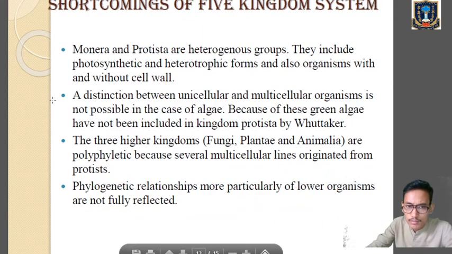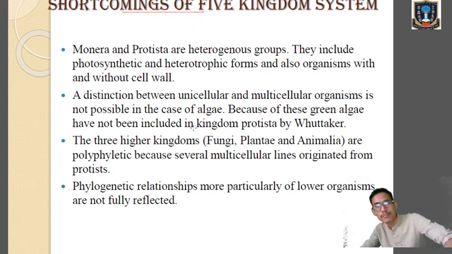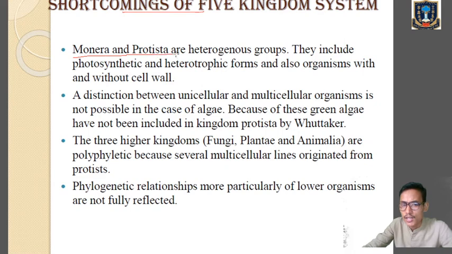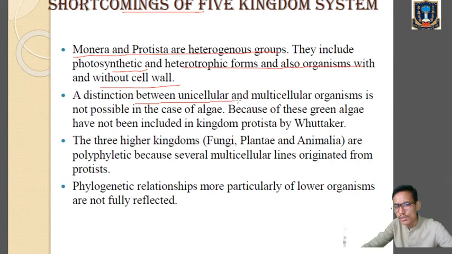But what are the shortcomings or the disadvantages of the five kingdom system of classification? Number one, Monera and Protista are heterogeneous groups, and they are not similar, but they include photosynthetic and heterotrophic forms, and also organisms with and without cell wall. So this is one of the shortcomings of the five kingdom system. Number two, a distinction between unicellular and multicellular organisms is not possible in the case of algae.